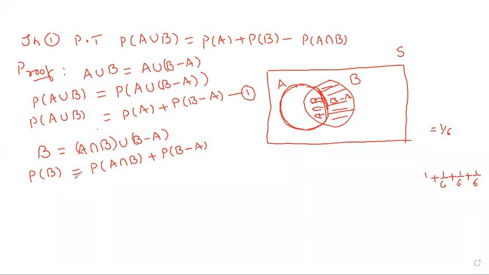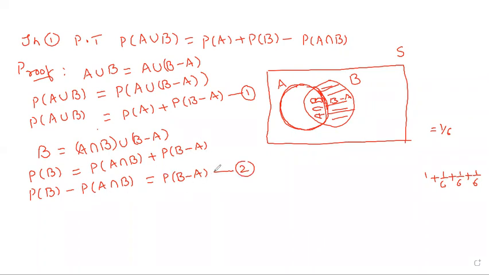Okay? Right. Write this down. P of B minus P of A intersection B is equal to P of B minus A. Let it be equation number 2.